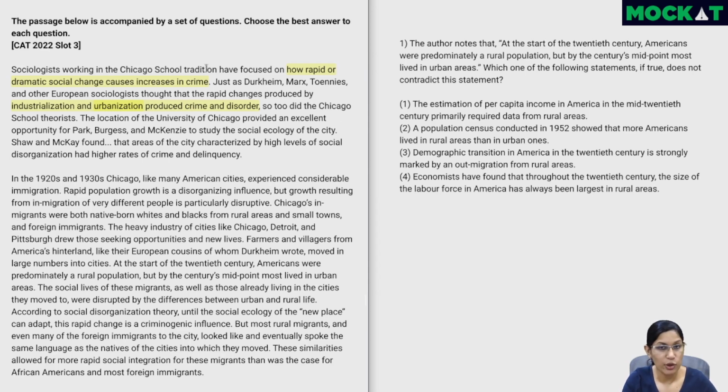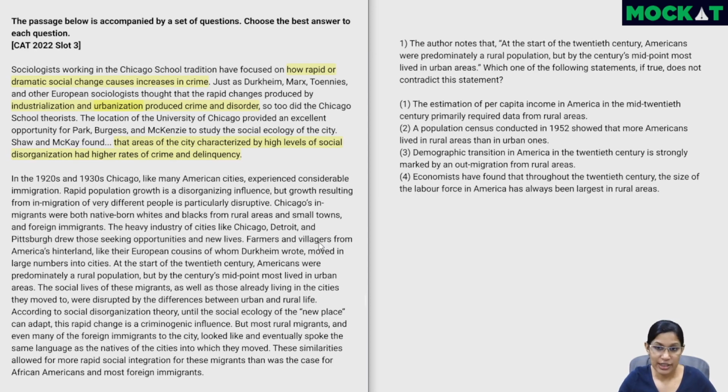Again, 3 people who are probably from the Chicago school tradition. It provided them an excellent opportunity to study the social ecology of the city. And Shaw and McKay found that areas of the city characterized by high levels of social disorganization had higher rates of crime and delinquency. So one quick thing is, you would have seen that I didn't spend much time on the names. If any of the names are mentioned in the passage, we can of course go back and validate. Especially foreign names will slow us down when you're reading. So it's easier to just skim and look at who they are. In this case, they are all sociologists, they are all experts.